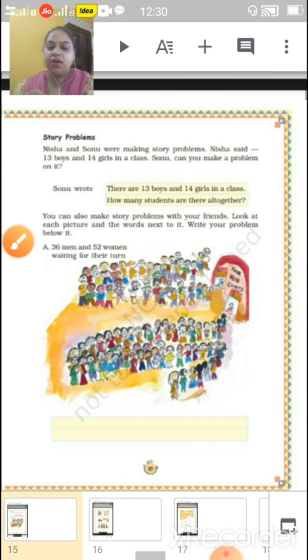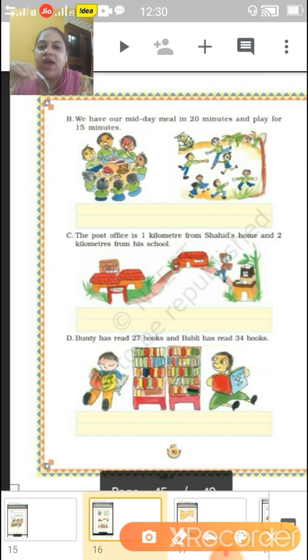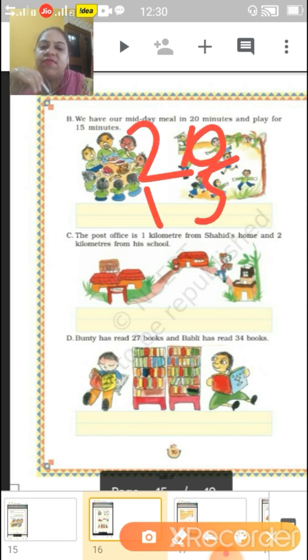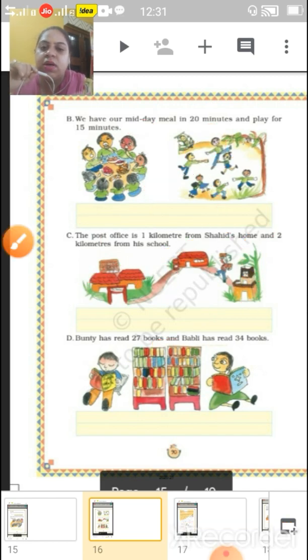Page number 90. We have our midday meal in 20 minutes and play for 15 minutes. So total time what we are getting together in a day, that is, you are doing your midday meal in 20 minutes and for playing you are having 15 minutes. So altogether the time you are getting for midday meal and play, that is 35. Understood? Now come to next.